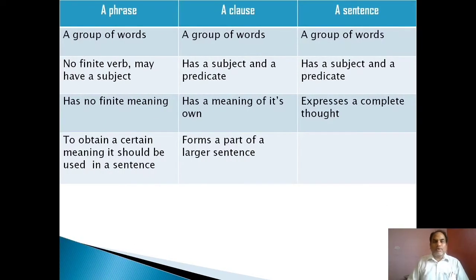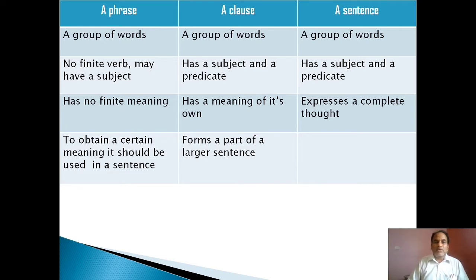Let us differentiate. We should have a clear-cut idea of a phrase, a clause and a sentence. A phrase is a group of words, a clause is also a group of words, a sentence is also a group of words. A phrase has no finite verb, and may have a subject or not. But a clause has a subject and a predicate. A sentence also has a subject and a predicate.